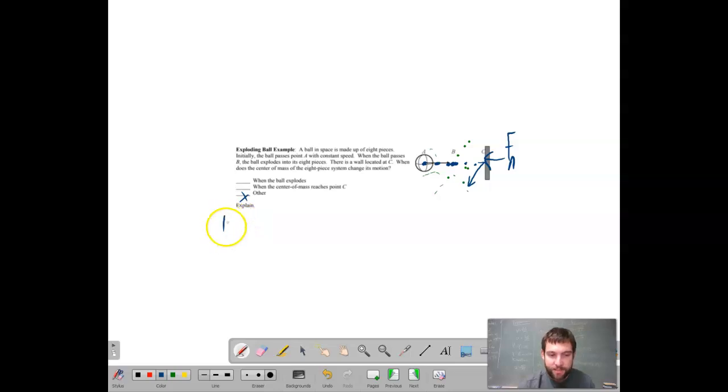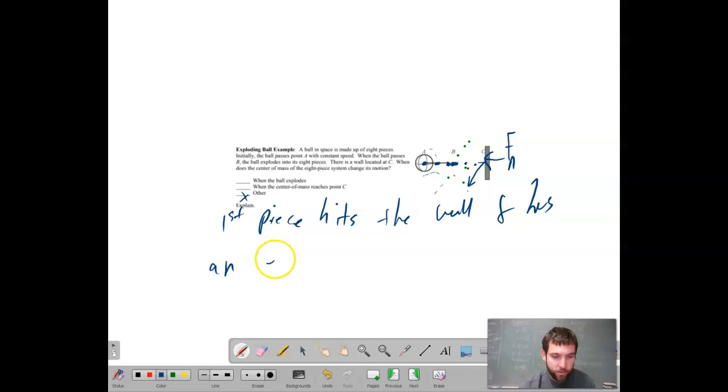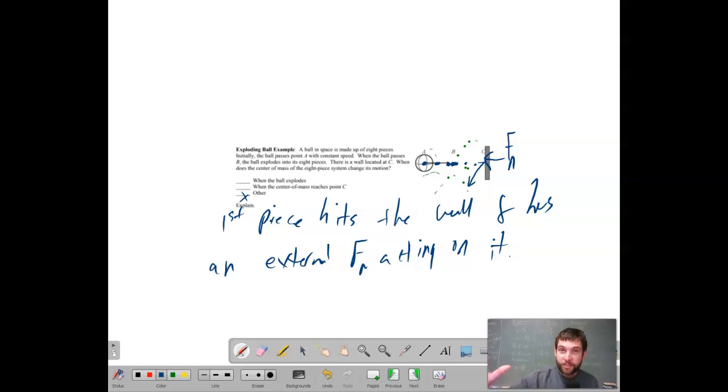It's when the first piece hits the wall and has an external normal force acting on it. That first piece falls down, then the next piece hits the wall, and then all of a sudden there's this change in motion that is not natural.